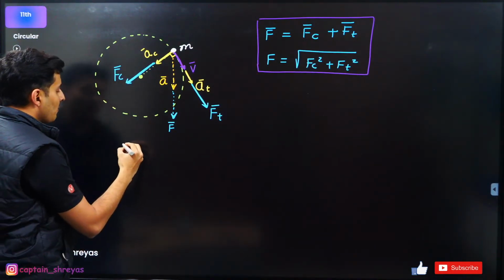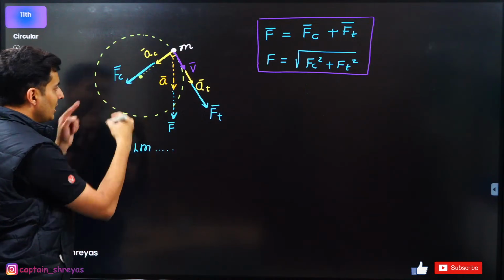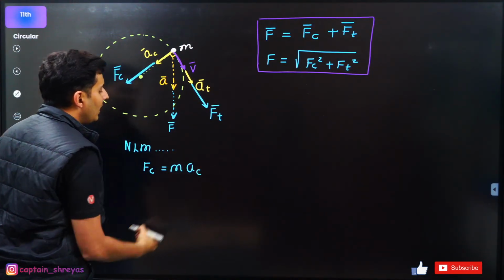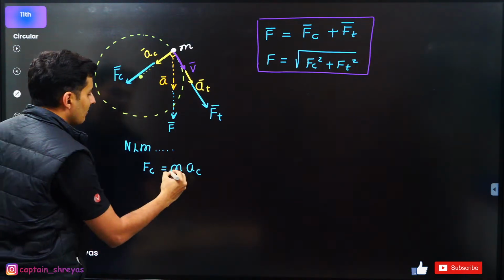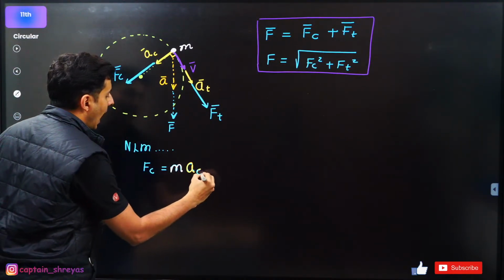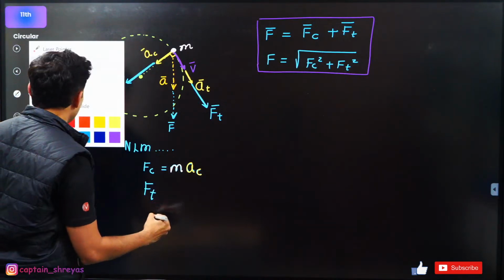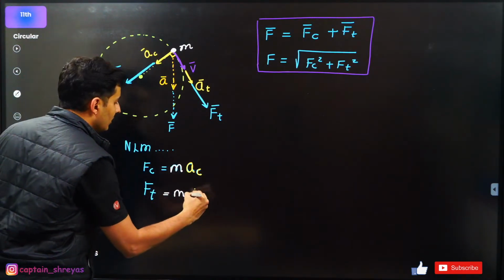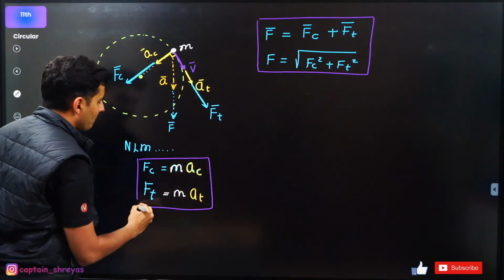By using Newton's laws of motion, centripetal force will be nothing but your mass multiplied by your centripetal acceleration. Similarly, your tangential force will be your mass multiplied by the tangential acceleration. That's all.